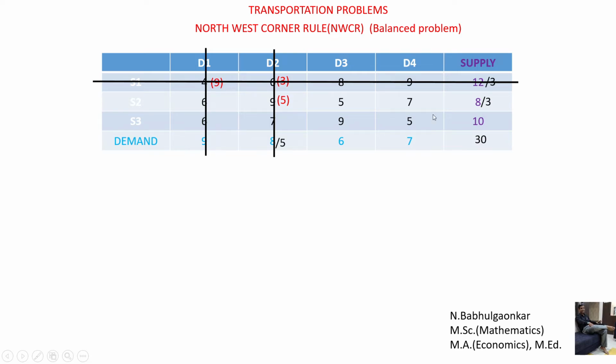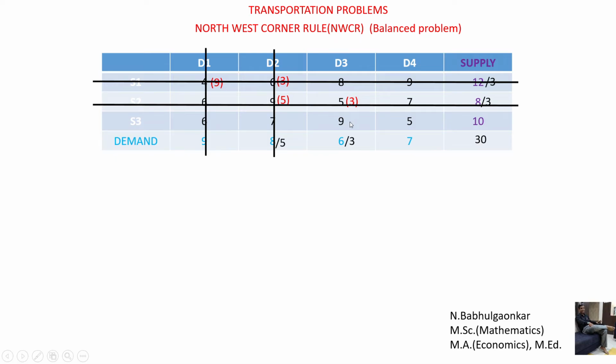Now enter the neighboring cell of the last allocated cell, the cell corresponding to this 6 and 3. Which one is minimum? 3. Write down that 3 here. Out of 6, 3 are allocated, so 3 remains. Now again see 5 and 3, the summation of 5 and 3 is now 8, which means put a line over this one. By writing 3, out of 6, 3 are allocated.